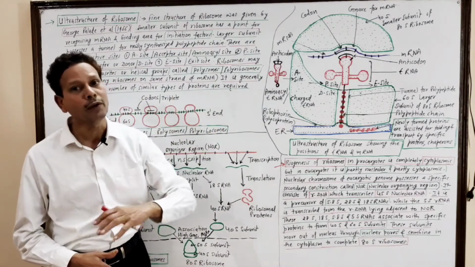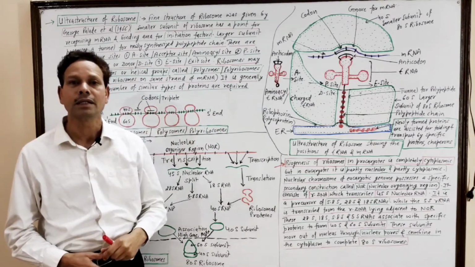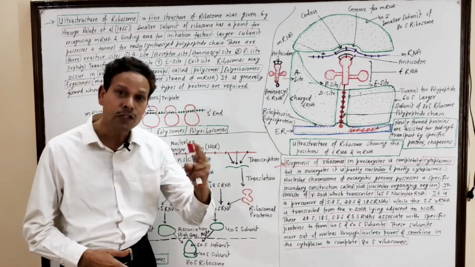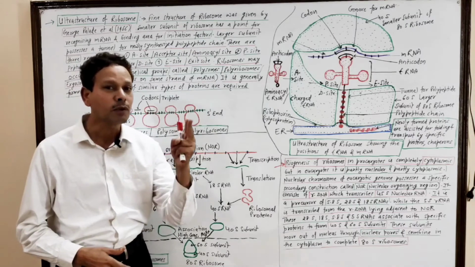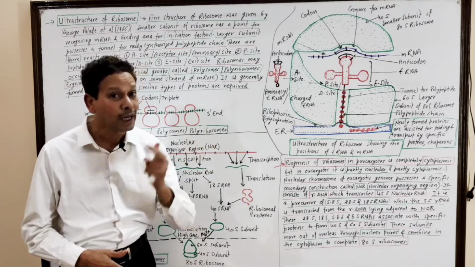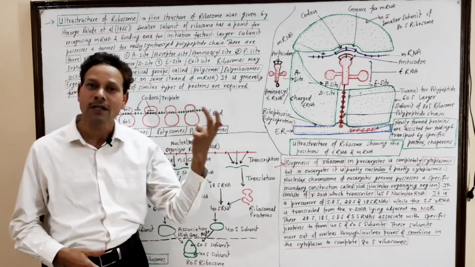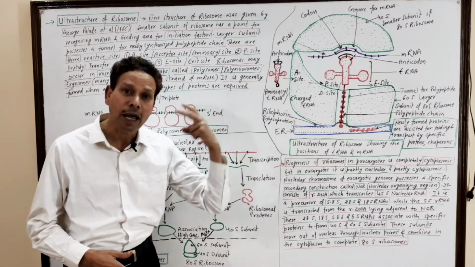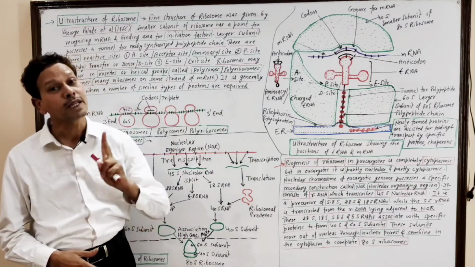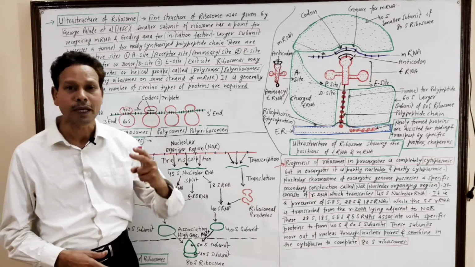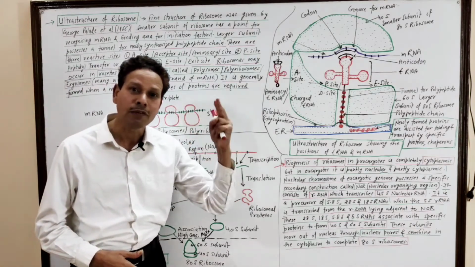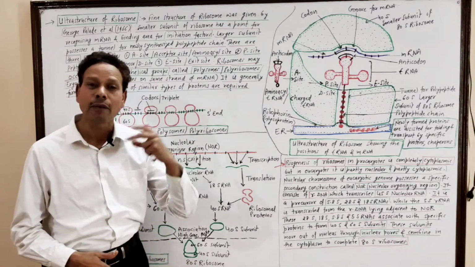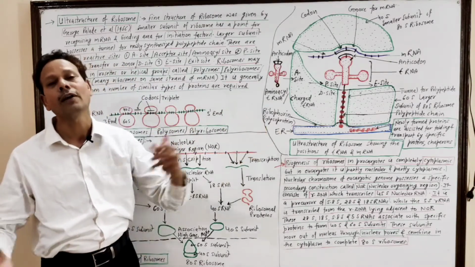But in eukaryotic cells, plant cells and animal cells, the ribosomes are 80S type. As well as in these eukaryotic cells, the ribosomes present in cell organelles like mitochondria, plastids and chloroplasts, these organellar ribosomes are of 70S type.